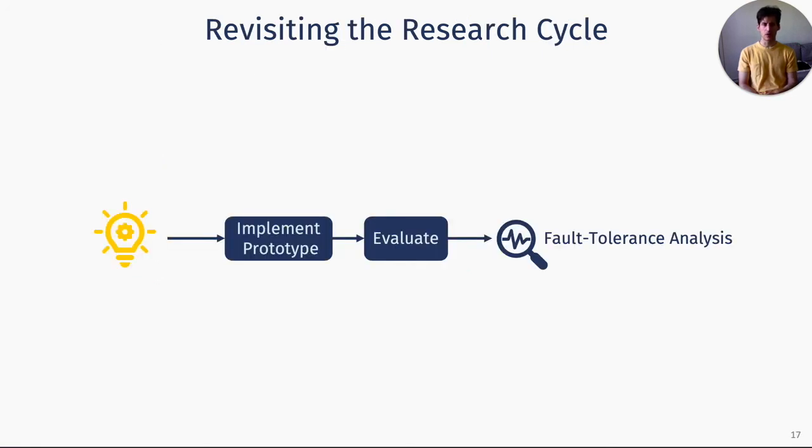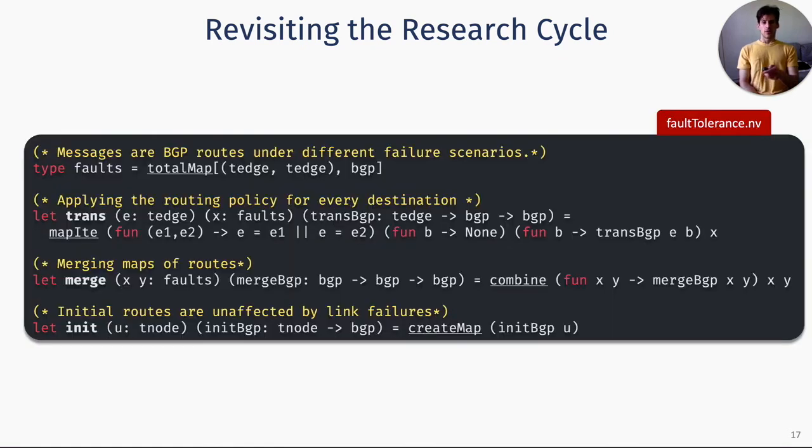As I'm wrapping up this talk, I would like to go back to the point of simplifying the research cycle for new network analysis. I think that there is no better demonstration that we achieved this goal than an analysis that successfully tackles one of the most challenging problems in control plane verification, like fault tolerance. And despite that fact, it took roughly 5 minutes to go from inception to the actual implementation and to running the analysis to see if it works in practice. In fact, here's the code that implements the analysis. It's literally 5 lines. I could walk you through it right now, but I'll keep this short and refer you to the paper instead.